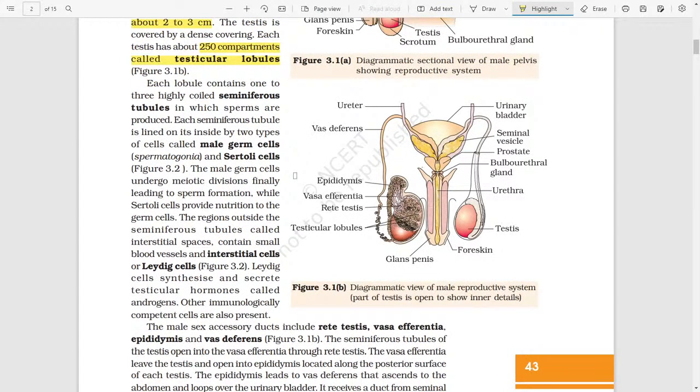Each seminiferous tubule is lined on its inside by two types of cells: the male germ cells, which are known as spermatogonia, and the Sertoli cells. The male germ cells undergo meiotic division, finally leading to formation of sperm, while Sertoli cells provide nutrition to the germ cells. The region outside the seminiferous tubule is known as interstitial space. The interstitial space contains blood vessels and interstitial cells, which are known as Leydig cells. Leydig cells synthesize and secrete testicular hormones, which are known as androgens.